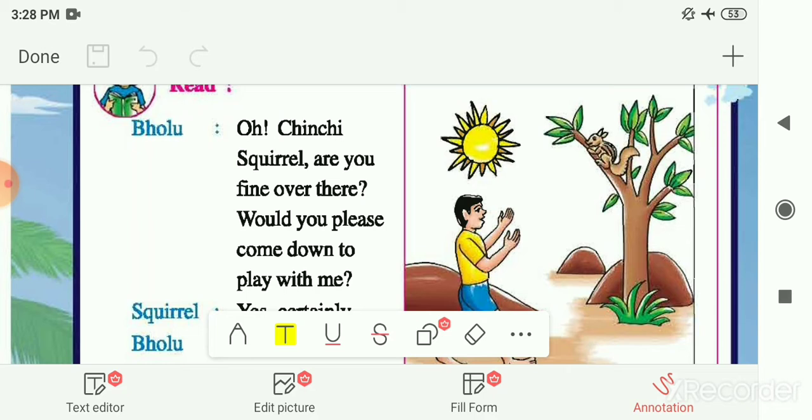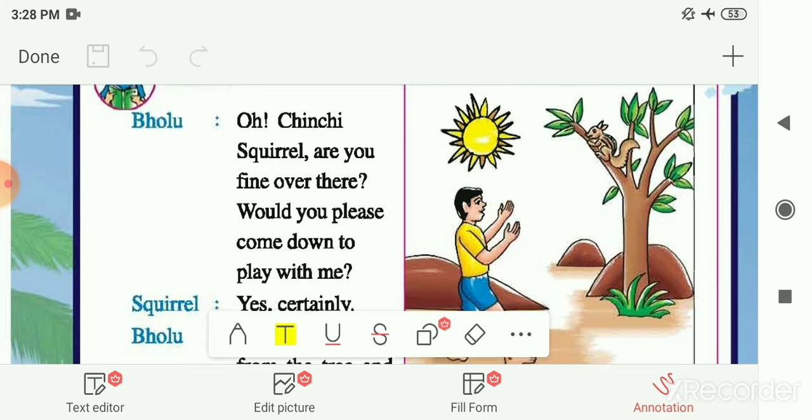And there is one category in these terrestrial animals, that is arboreal animals. The animals or creatures who spend the majority of their lives in or on the tree are known as arboreal animals, like the squirrel, sloths, chameleons, monkeys, bats, lizards. So these all are the arboreal animals.